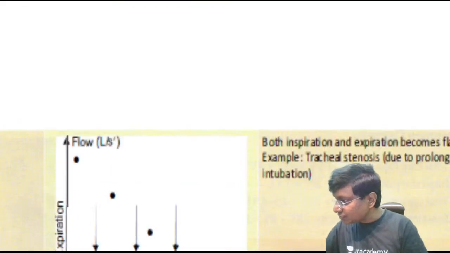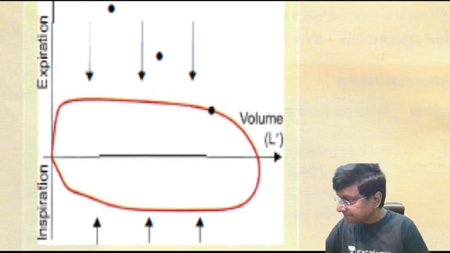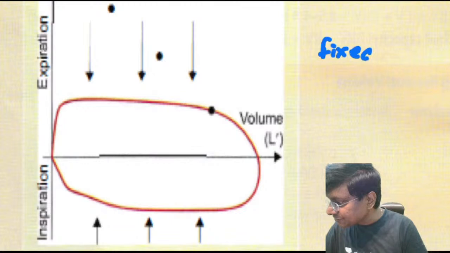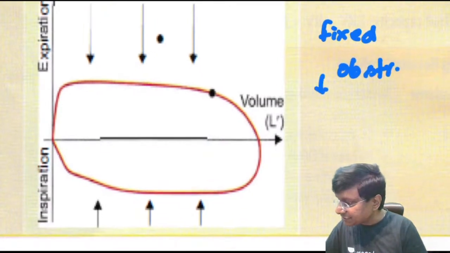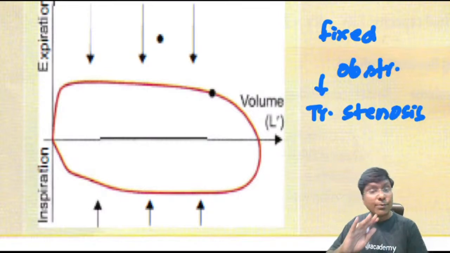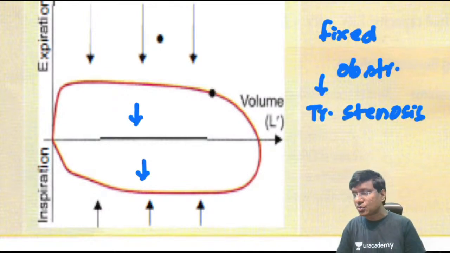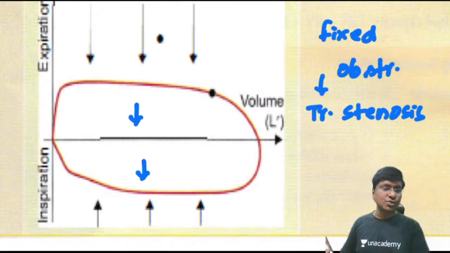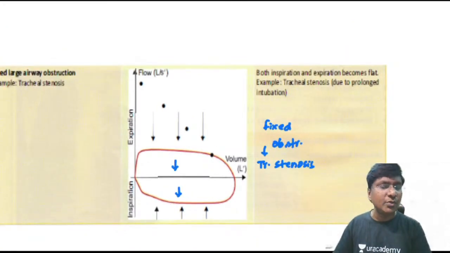Whereas in case of the fixed obstruction, what is the example of fixed obstruction? That is nothing but your tracheal stenosis. So in case of tracheal stenosis, both of them will be reduced. Expiration will be reduced and inspiration will also be reduced. Okay, so this is the story of your flow volume loops. This is one of the very important areas in pulmonology where image based questions will be asked.